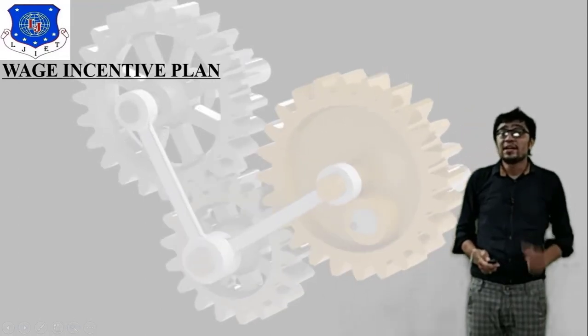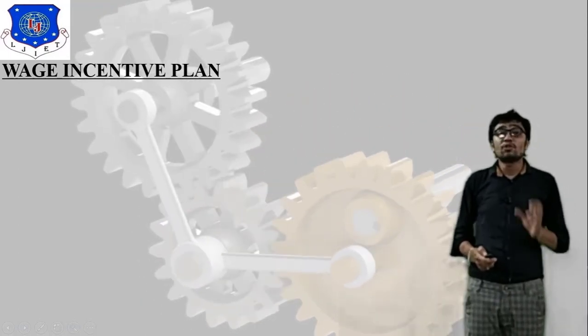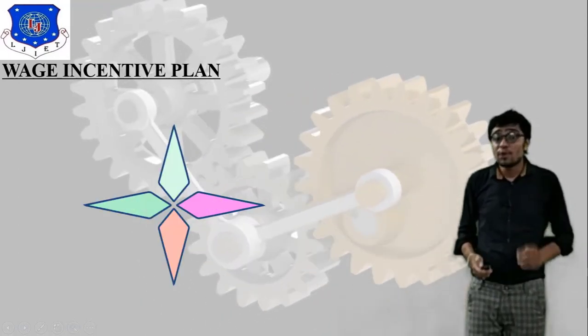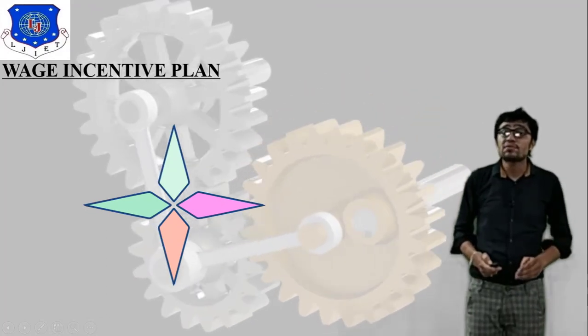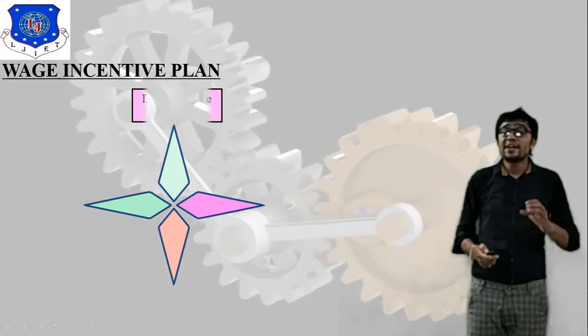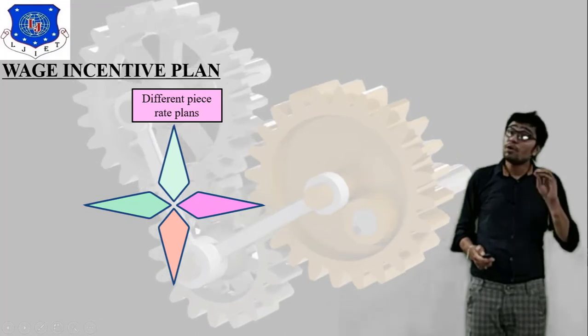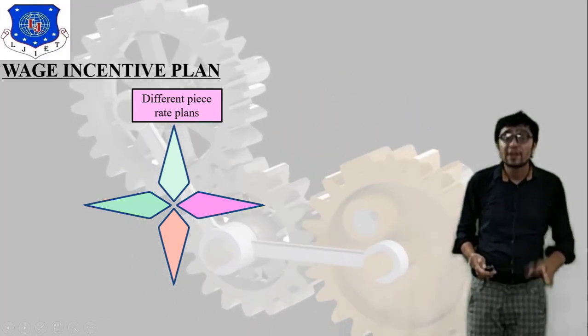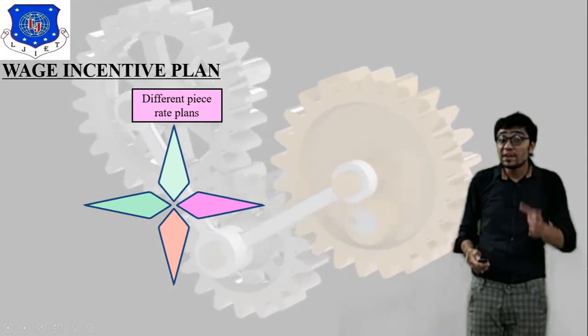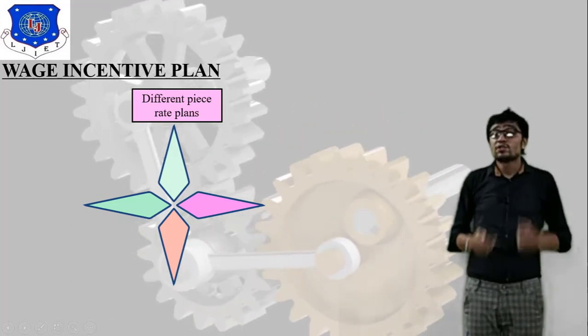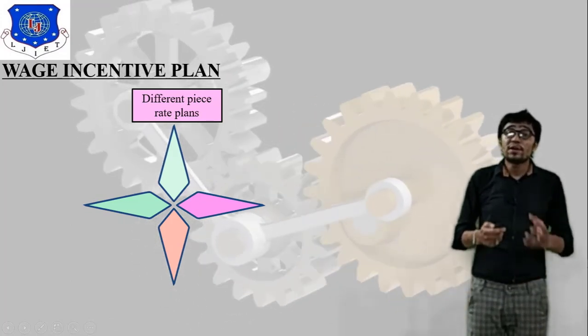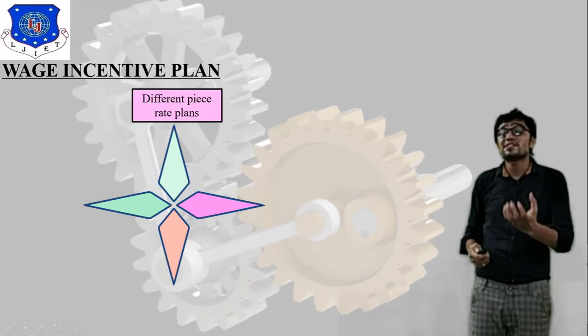So move forward to next topic, that is wage incentive plan. Here I have attached 4 different types of wage incentive plan, and they are very commonly followed by each and every industry. First one is differential piece rate system. What do you understand by differential piece rate system?